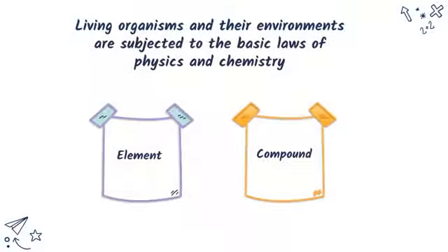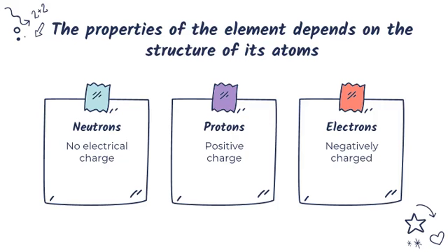An element is a substance that cannot be broken down to other substances by chemical reactions. A compound is a substance consisting of two or more elements in a fixed ratio. A compound has characteristics different from those of its elements. Each element consists of unique atoms. An atom is the smallest unit of matter that still retains the properties of an element.